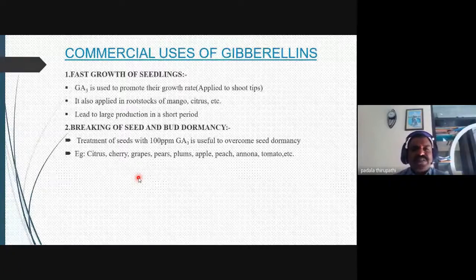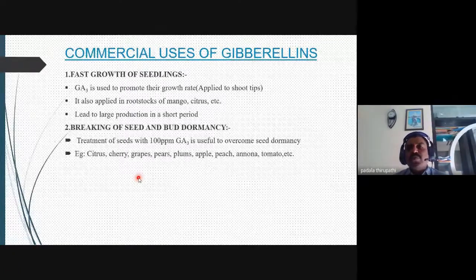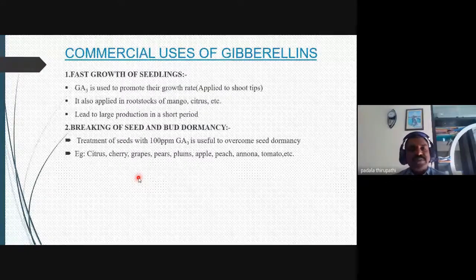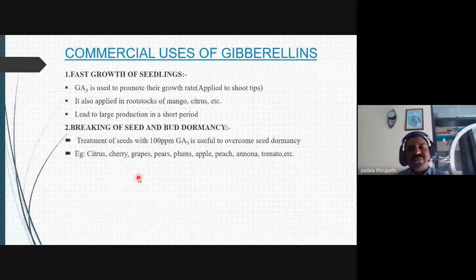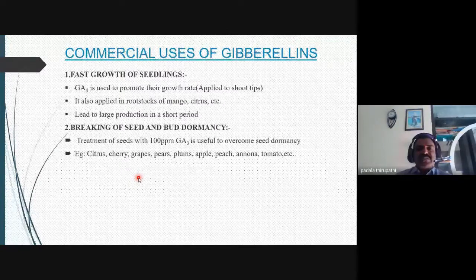The treatment of seeds with 100 parts per million GA3 is useful to overcome seed dormancy, for example in citrus, cherry, grapes, pear, plums, apple, peach, anona, tomato. These plants' seeds germinate fast by the external application of gibberellic acid.